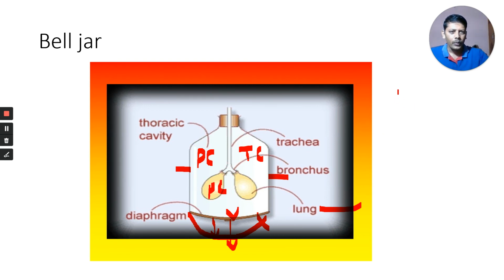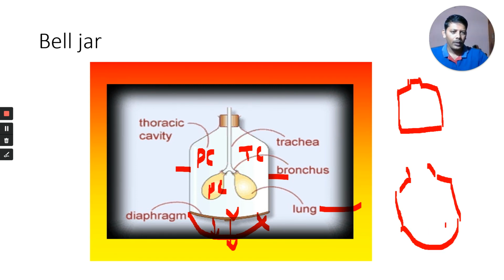Understood? This is the normal bell jar. Here is the diaphragm at the lower side. If I pull it down, what happened? The difference between these two is that here the volume is less, and here the volume has increased because it has been pulled down.